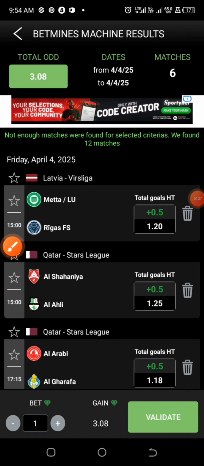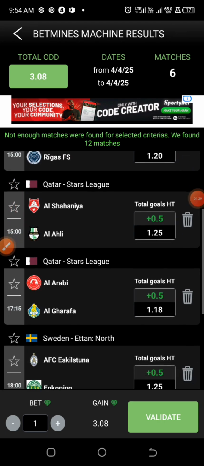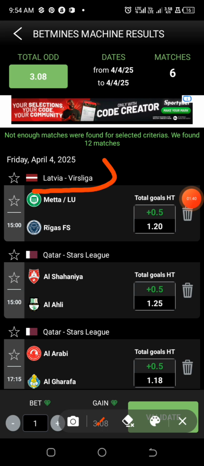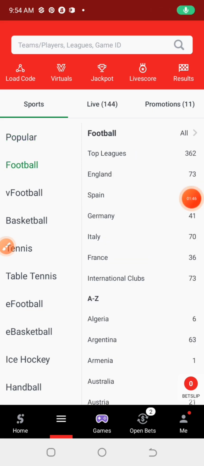With 6 games left, if you are going for halftime over 0.5 goals for all of them, it is 3 odd. But each of these games can also end up as over 1.5 goals and second half over 0.5 goals. Looking at the first game under the Latvia league, we are going to look into the odd for over 1.5 goals now.